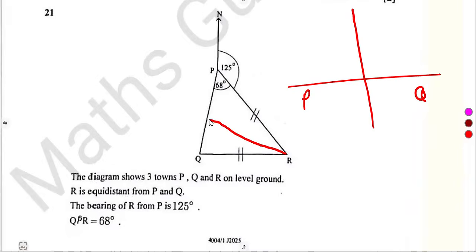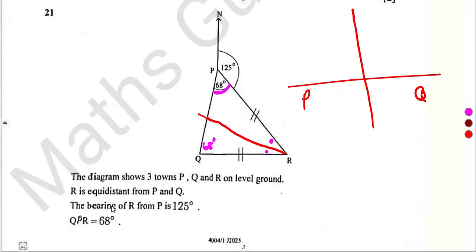This line is going to bisect line PQ. So if this line bisects line PQ, it means it is bisecting the angle at R. The angle R is being bisected. We are also given the condition that the lines from P to R and from R to Q are the same. So it means the base angles are actually the same. This side and this side, so this angle is also 68 degrees. So, no problem.